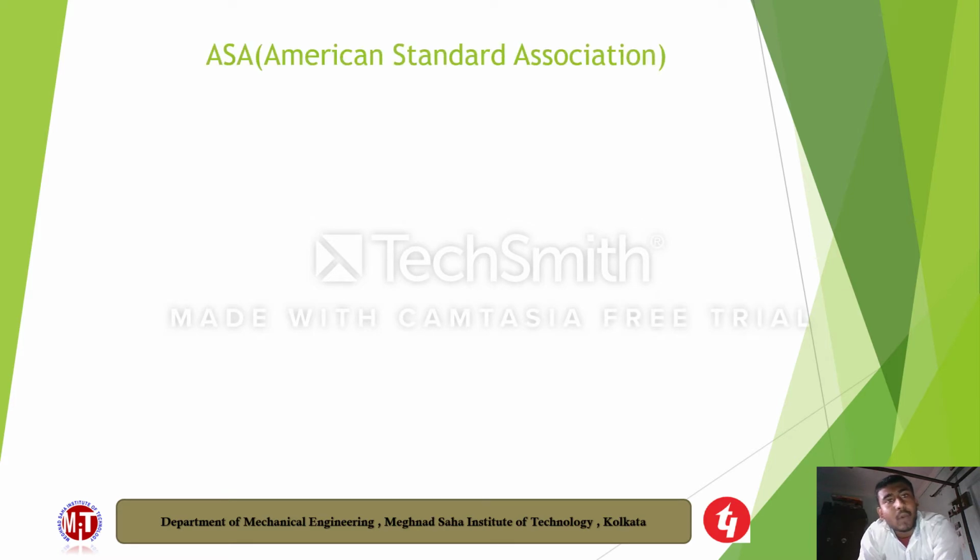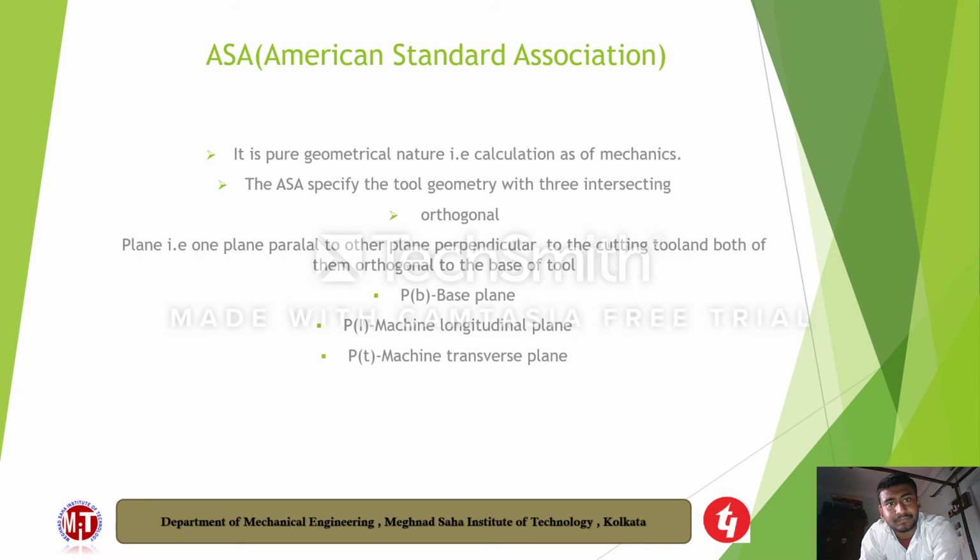These angles are denoted by some parameters, which we will discuss later. Next, what is the ASA system? ASA means American Standard Association. This is the full form of the ASA system.